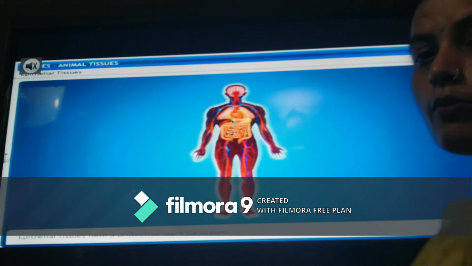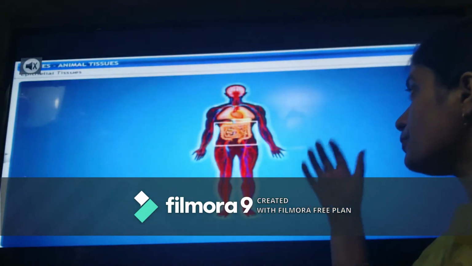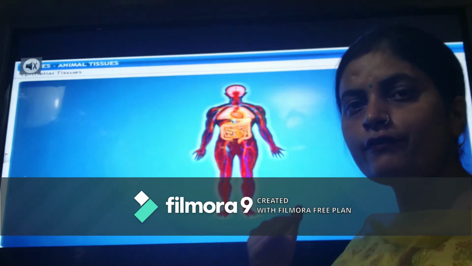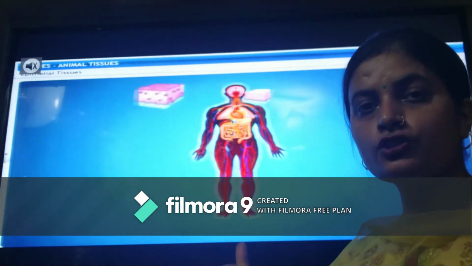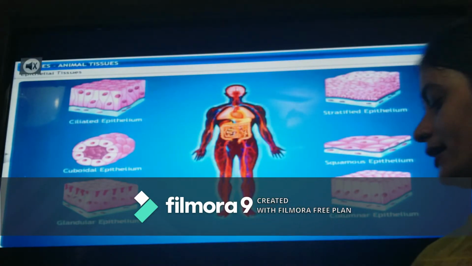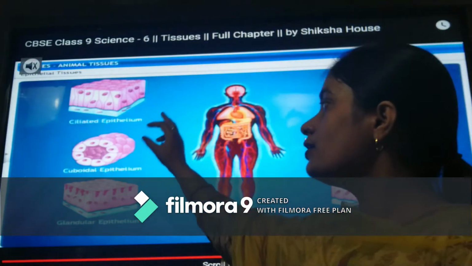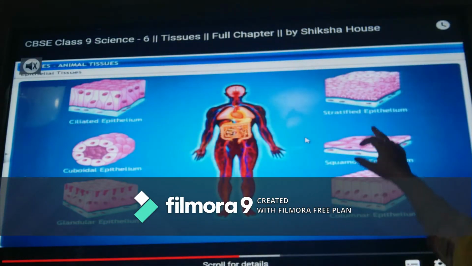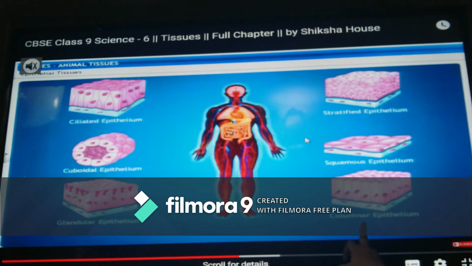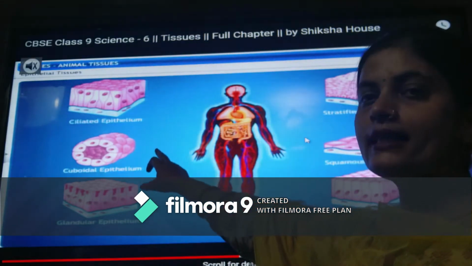So if we are studying all the tissues in detail, we can find different structures there. Here you can see that different organs are there. These different organs would be performing different functions, so the tissues found in each region would be different. If I'm talking about epithelial tissue, the tissue which forms the upper lining, it could be of different categories which are mentioned there. The first one is stratified, then squamous epithelium, columnar epithelial tissue, glandular epithelial tissue, cuboidal and ciliated epithelial tissue.